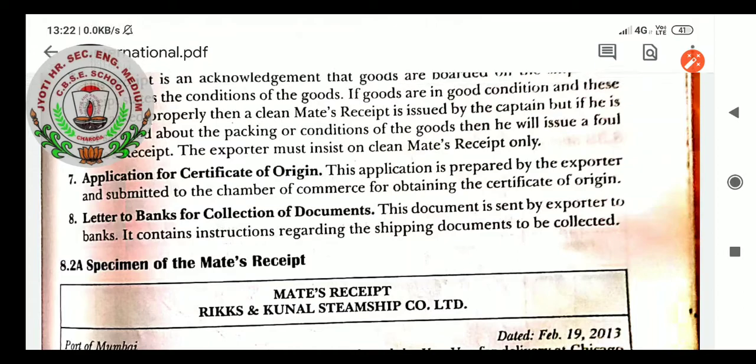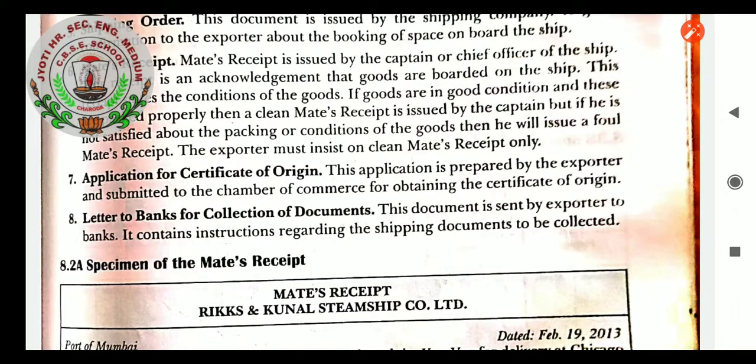Application for certificate of origin. This application is prepared by the exporter and submitted to the Chamber of Commerce and Industry for obtaining the certificate of origin. Letter to banks for collection of documents. This document is sent by the exporter to banks. It contains instruction regarding the shipping documents to be collected. So a letter to banks for collection of documents is also made.